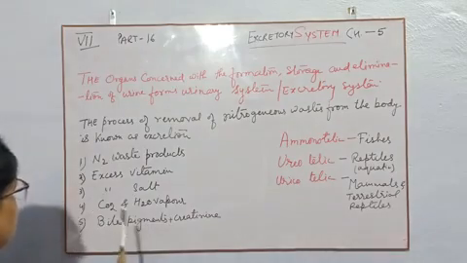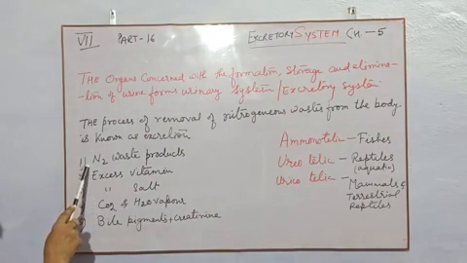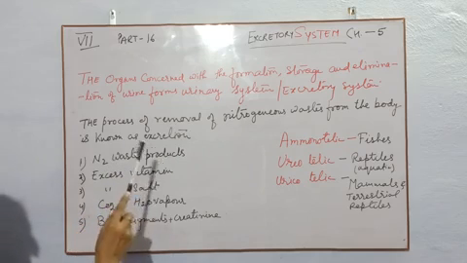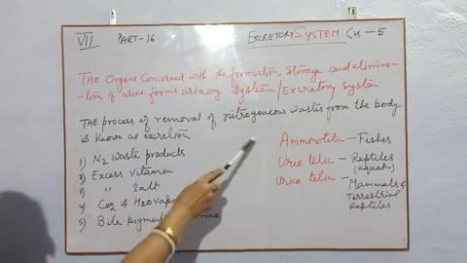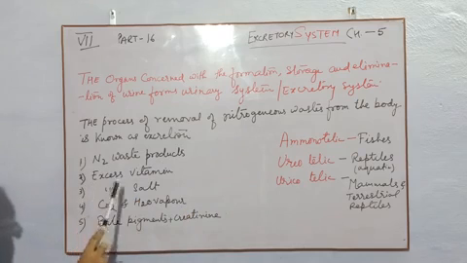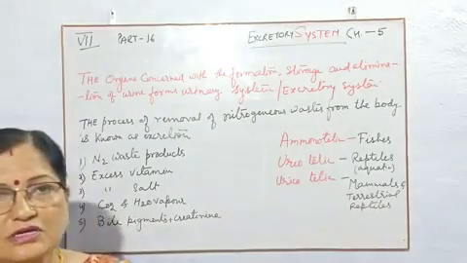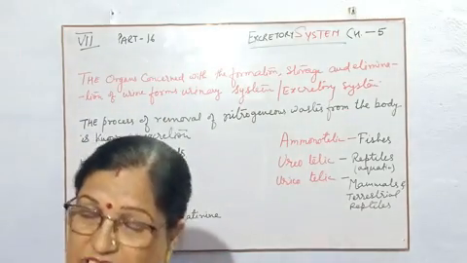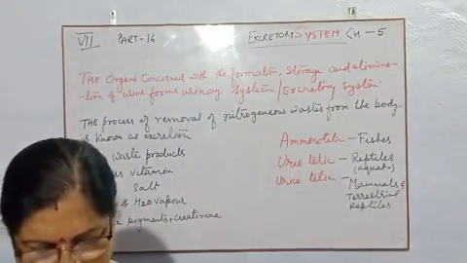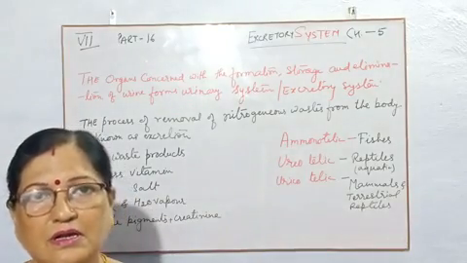Now children, the first point is the nitrogenous waste products. So these are released in these forms. Next one, excess vitamin. If excess vitamin is not necessary for our body, then it can be released out from our body.